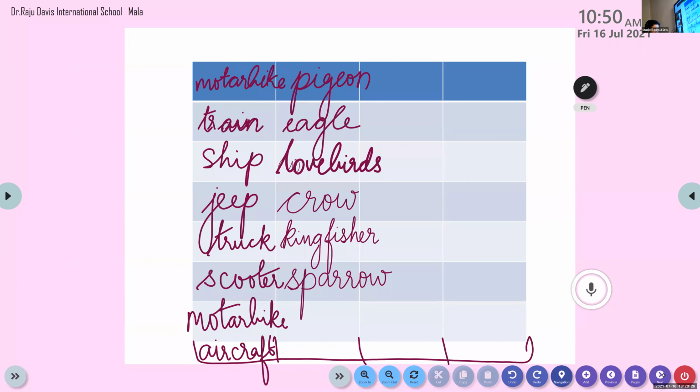Yes. Starting with the letter D. Can we write the names? Think of a name starting with D. Letter D. Many birds are there.